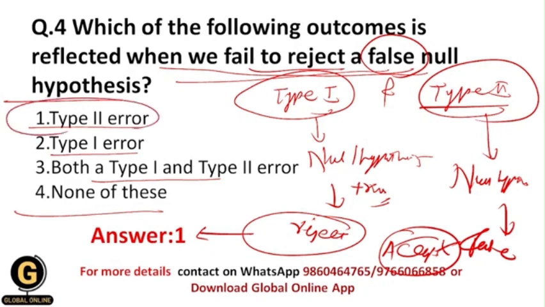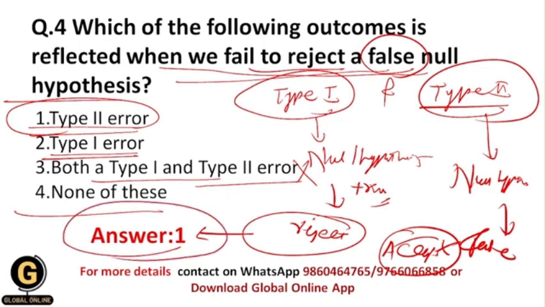And I want to tell you one thing, students: in the research methodology part, either type 2 error will happen or type 1 error will happen. Both types of error, type 1 and type 2 error, will not happen simultaneously in one research process. So understand this, students, and that's why your correct answer should be either type 2 error or type 1 error. You need to eliminate this option as a whole whenever such kinds of questions are asked in your entrance exam. And that's why in this situation type 2 error is occurring.